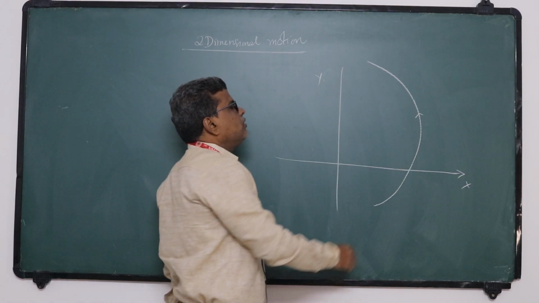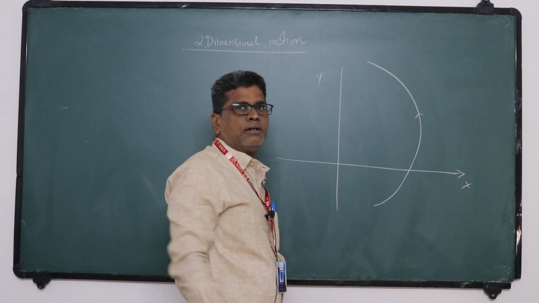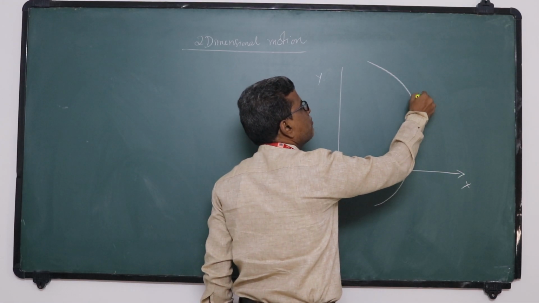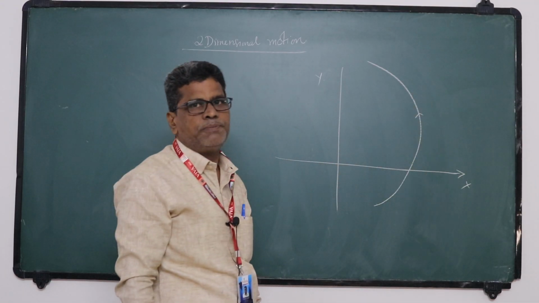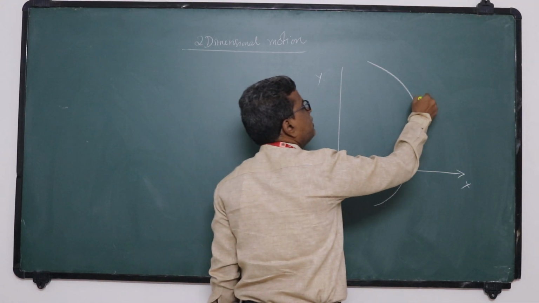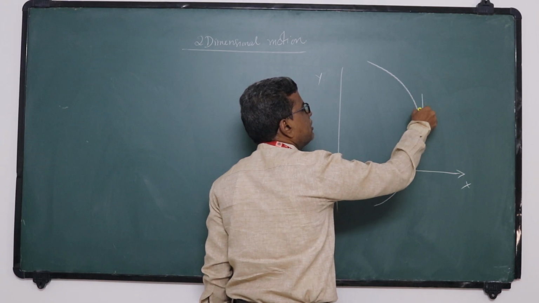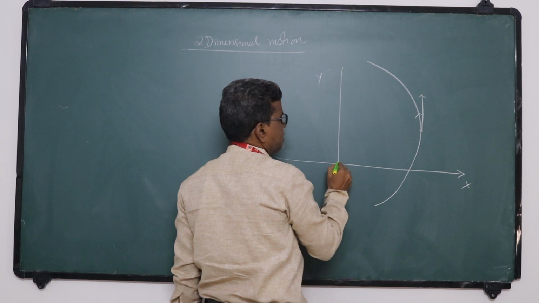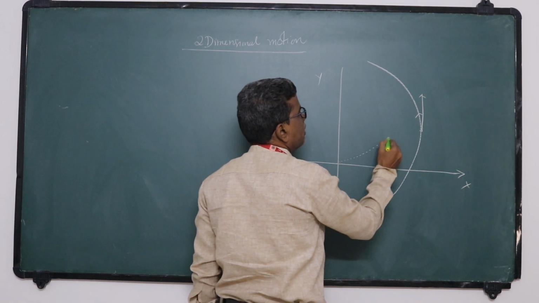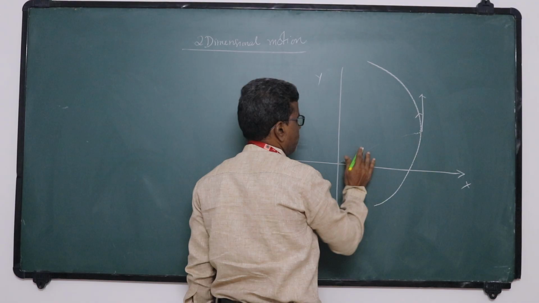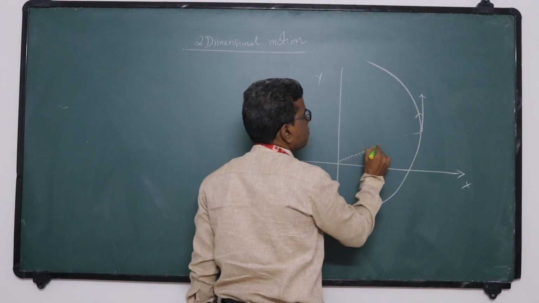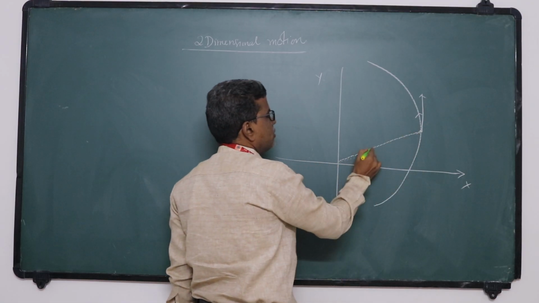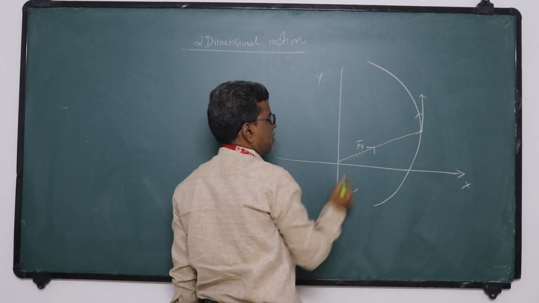Okay. So if you want the speed of the car, the magnitude of velocity is speed. The velocity direction is tangential. So this is the direction of motion. Suppose this is the position vector at a particular instant of time. Okay. This is the position vector. This is the position of the car. So this one I take as the position vector.